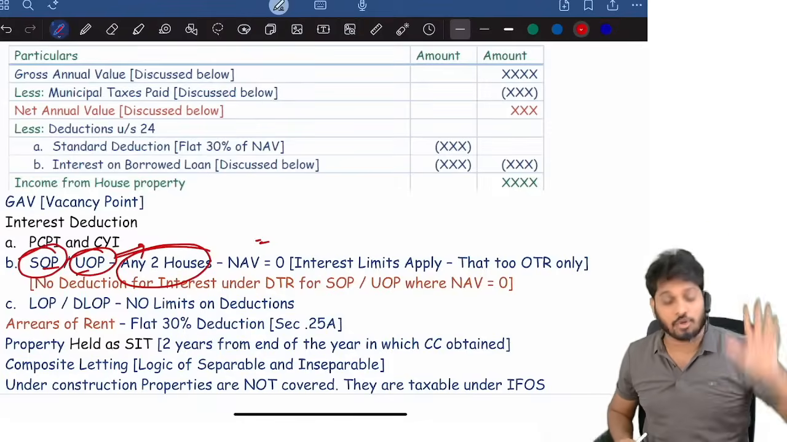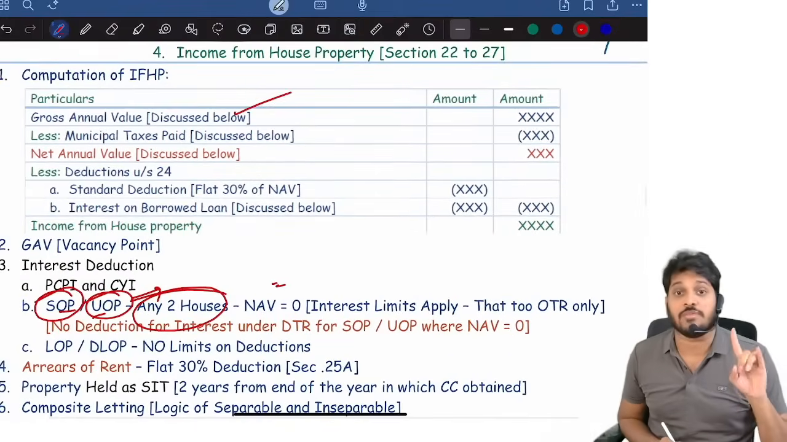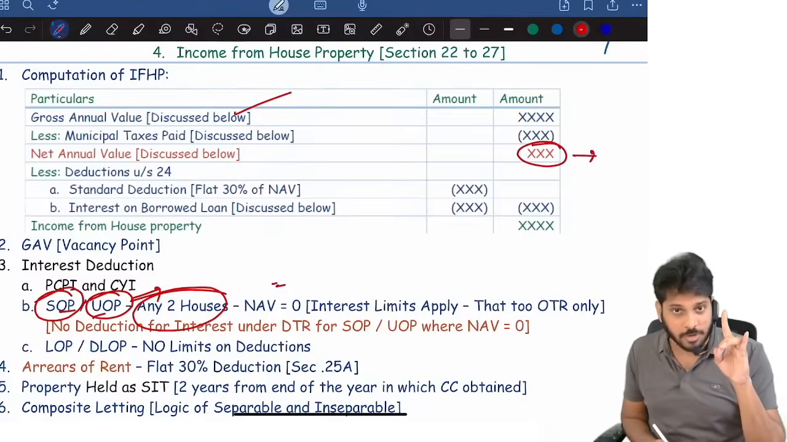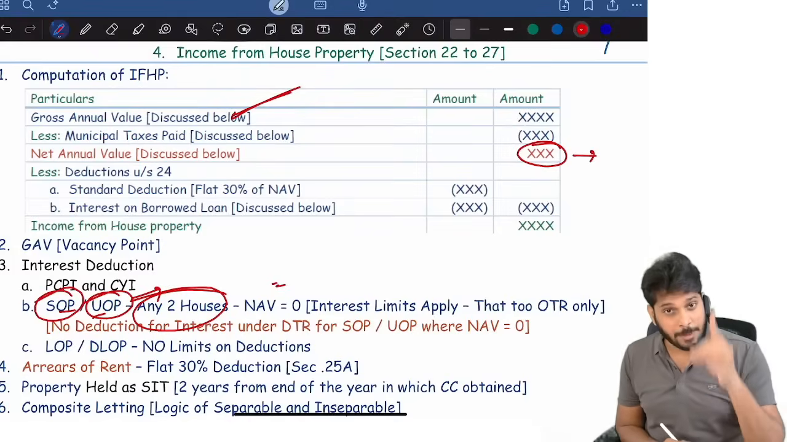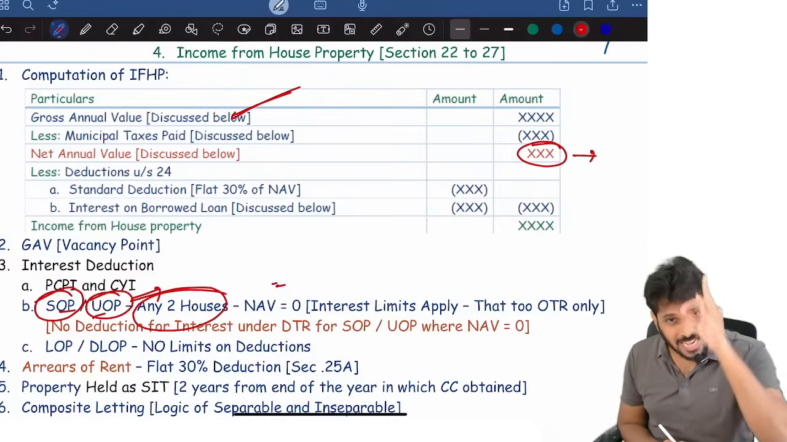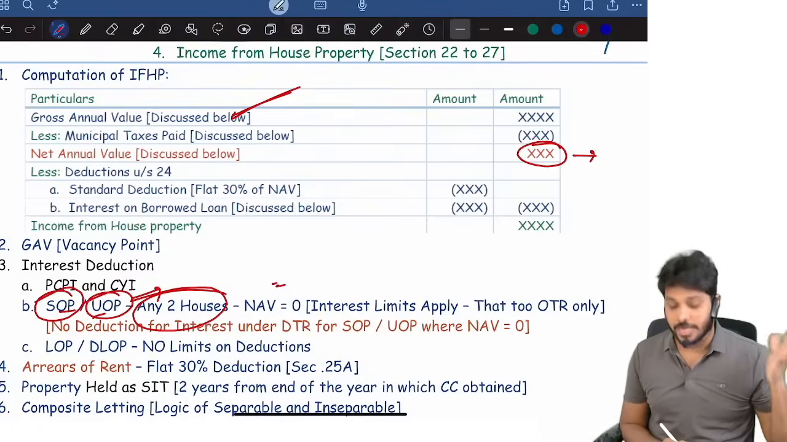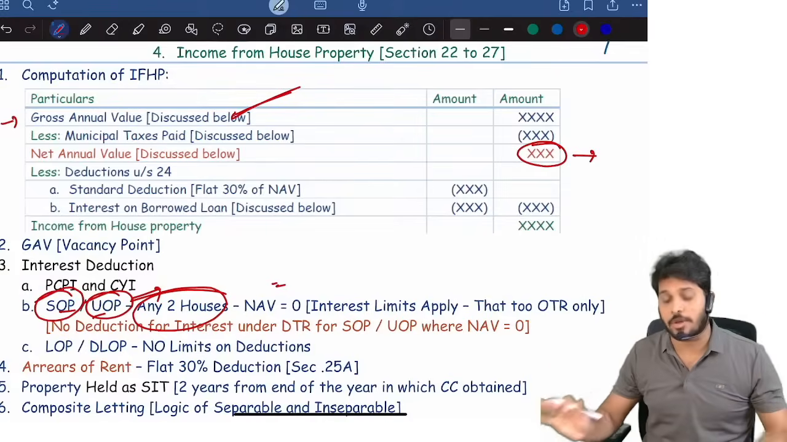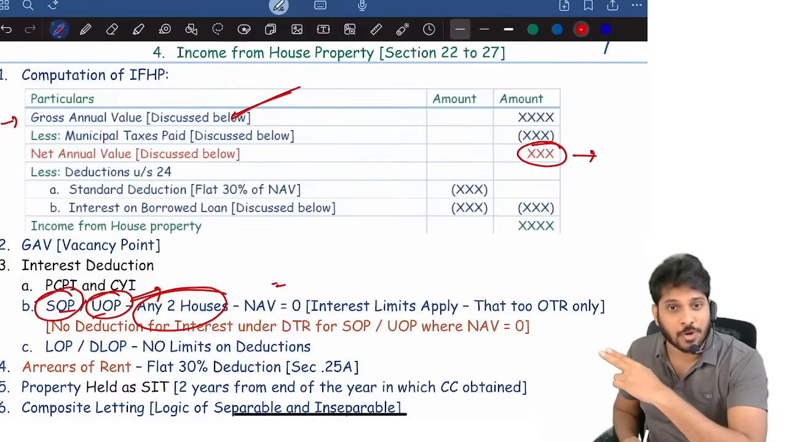If it is a deemed let out property, gross annual value we will compute. Remember, if NAV is equal to 0, we directly start the problem here. If NAV is not equal to 0, then compute GAV. For DLOP, GAV will be computed. For normal let out property, GAV will be computed. Now, how to compute gross annual value? How to compute gross annual value? Go for house property chapter discussion.